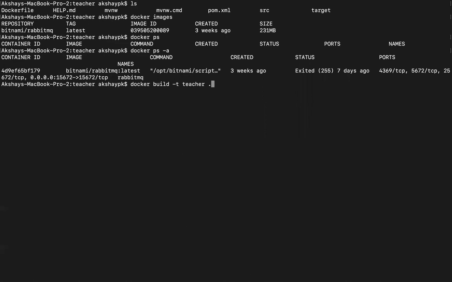Yes. So you can see the command over here. We have specified the Docker build command, and we are tagging it during the build process itself with -t, and we are calling the image teacher, and we are specifying dot over here to denote the current working directory, right? And let me go ahead and press enter.